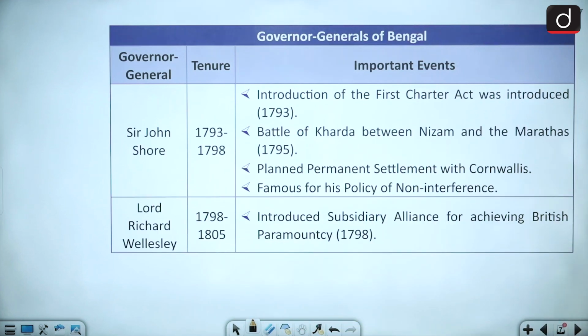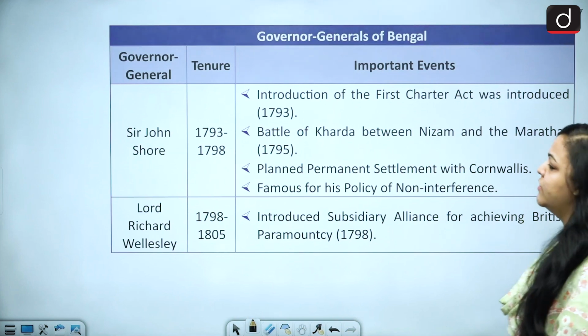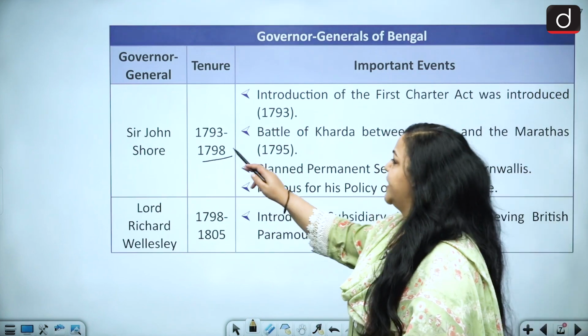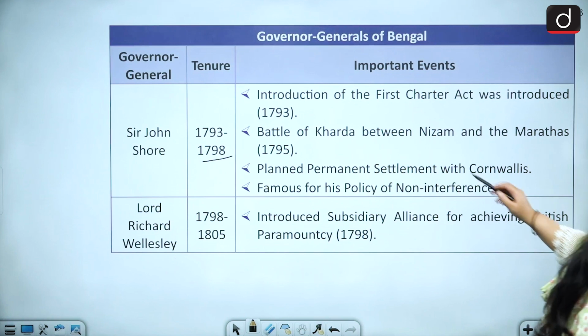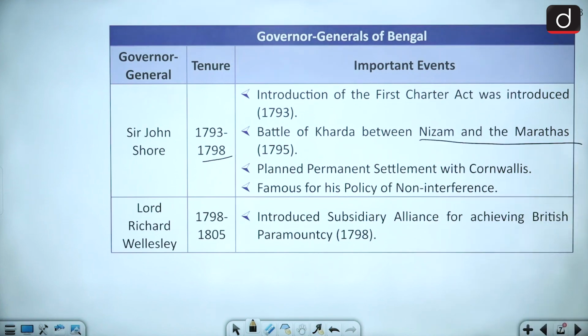After this, we have Sir John Shore. He is from 1793 to 98. He introduced the first Charter Act in 1793. The Battle of Kharda between the Nizam and the Marathas happened under his reign. Permanent Settlement with Cornwallis, all right. He actually planned the Permanent Settlement.